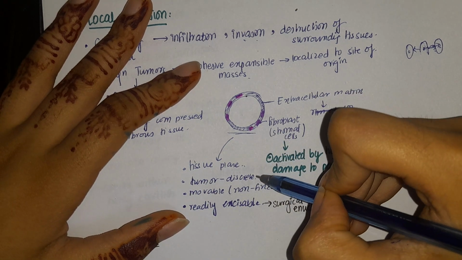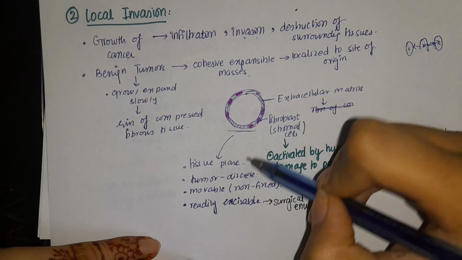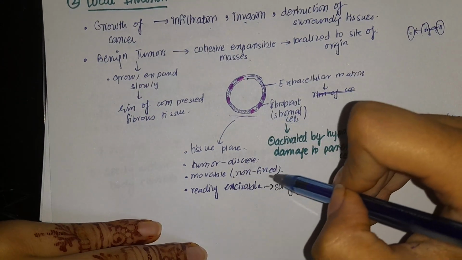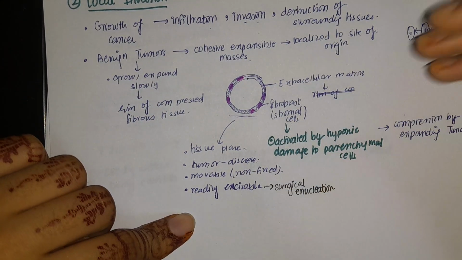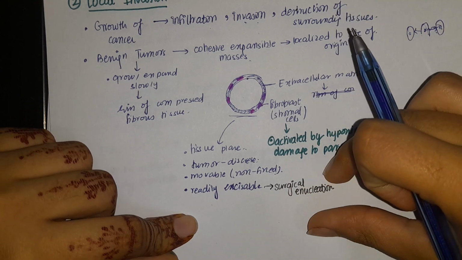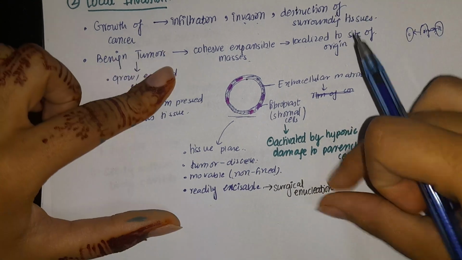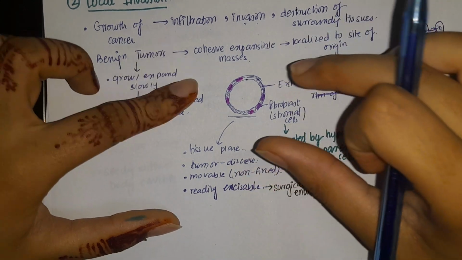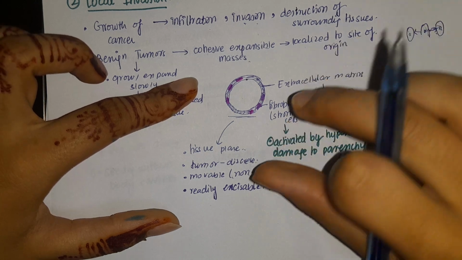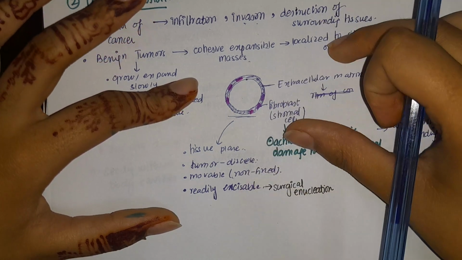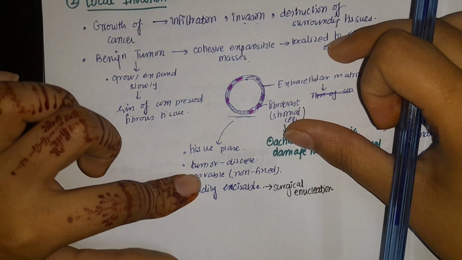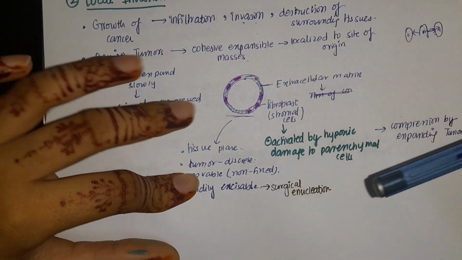The tumor is discrete, it can be seen very easily, it is movable, not fixed, and it is readily excisable by surgical evacuation or enucleation. Why? Because it is localized, it is not invading nearby tissues, it is encapsulated, discrete, and movable, not fixed. So we can surgically excise it.